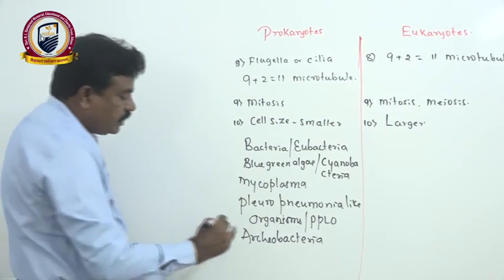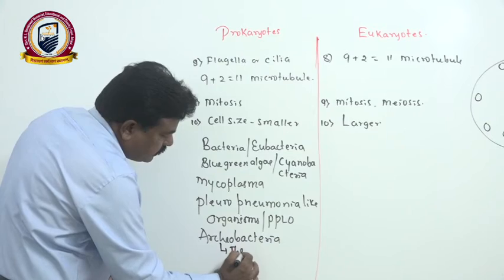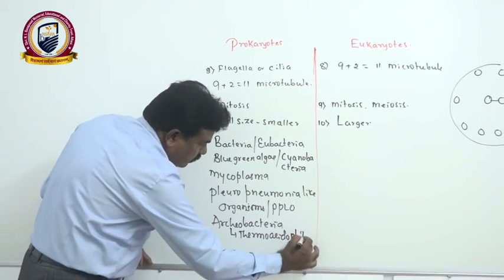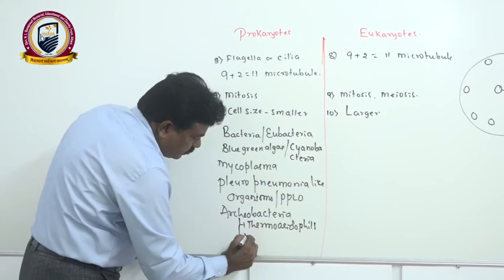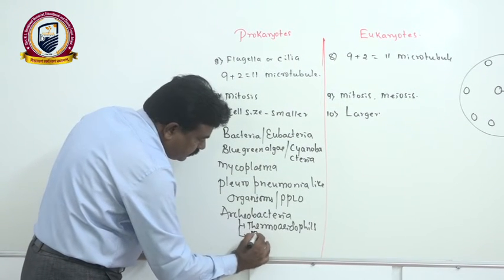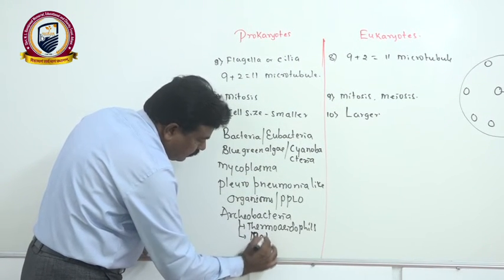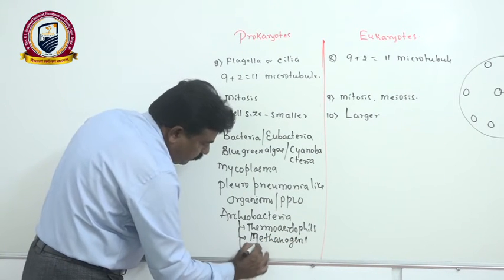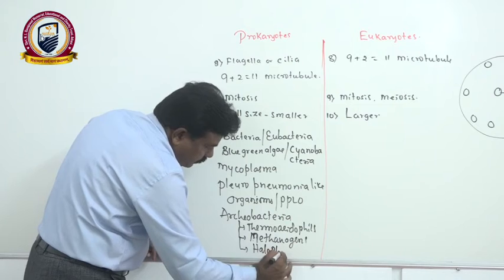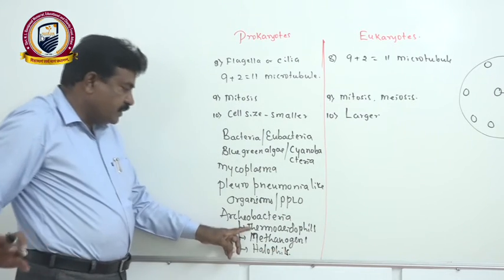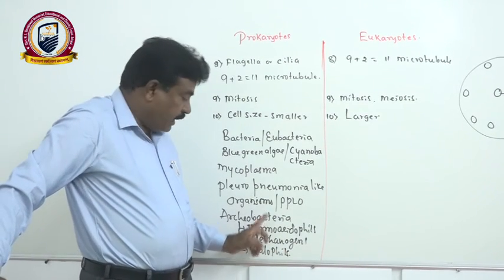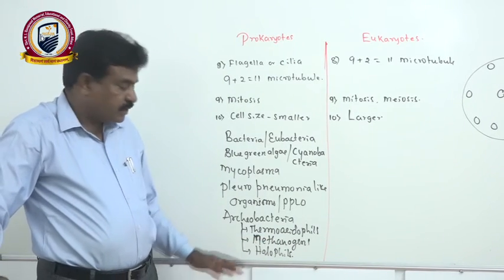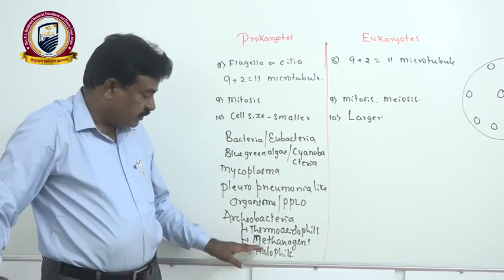Archaeobacteria once again includes the thermophiles, then the methanogens, and halophiles. We know the thermophiles generally live in high temperature with acidic condition, especially in sulfur springs.